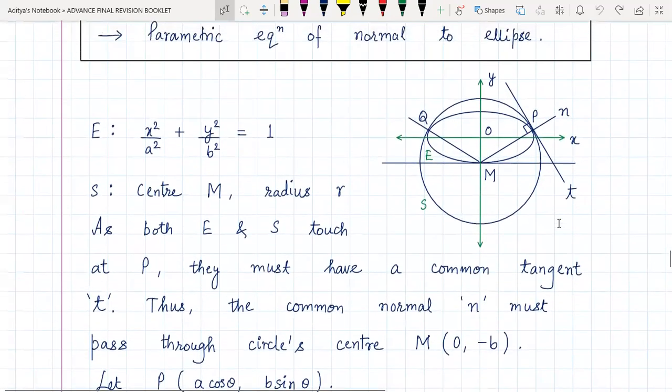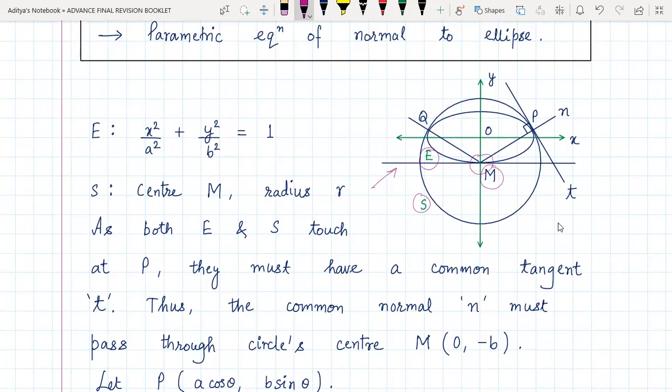Now, the figure here is self-explanatory. What's happening is that we have the circle S, we have the ellipse E, and it is touching the circle at two distinct points P and Q. It is also touching the bounding diameter, which is at the point M. And obviously, since the major axis of the ellipse is parallel to the diameter, the only point where it can touch the bounding diameter is the center because of obvious symmetry.